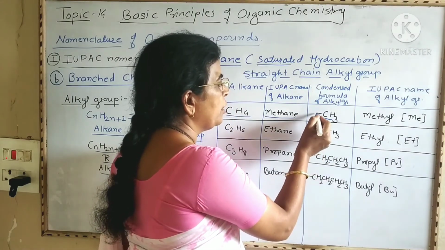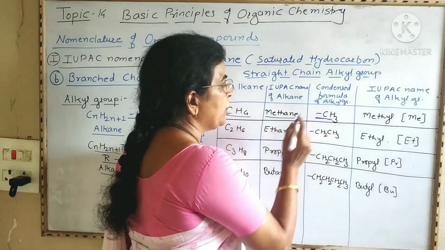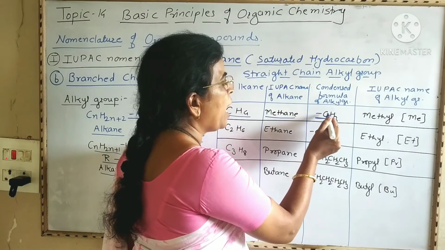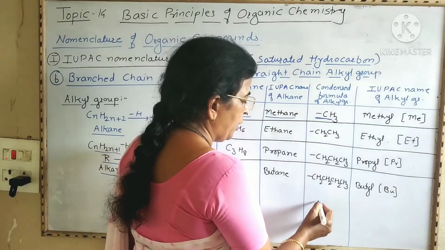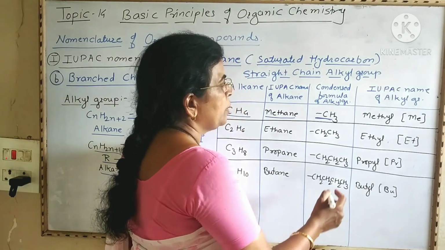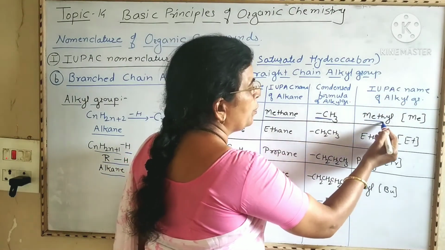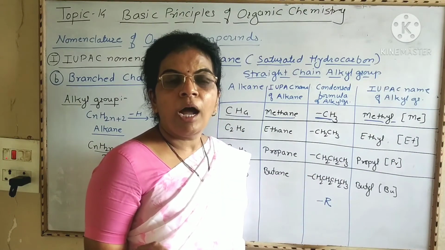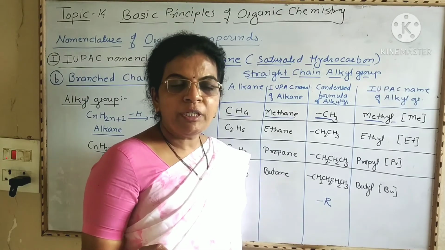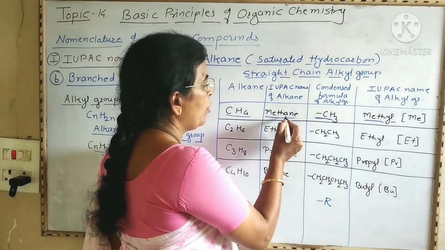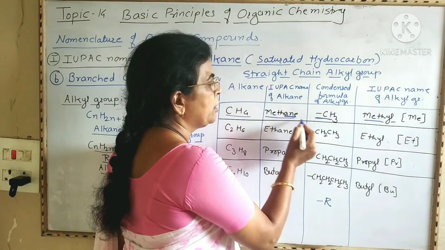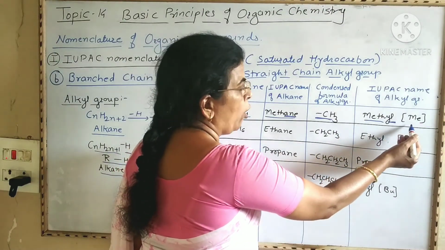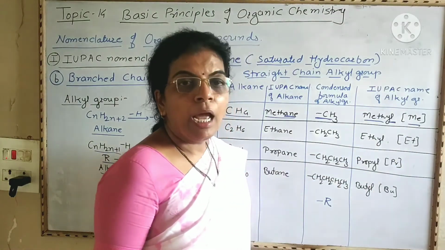Now here we have to write this dash because one valency of the carbon atom is not satisfied. Therefore we write it as dash CH3, or an alkyl group is also written as dash R. Now the IUPAC name of this alkyl group is methyl. Replace the suffix ane from alkane by yl. Suffix means end. Now here, from methane, ane is replaced by yl. Therefore it becomes methyl group, and the abbreviation or short form of this methyl group is written as Me.